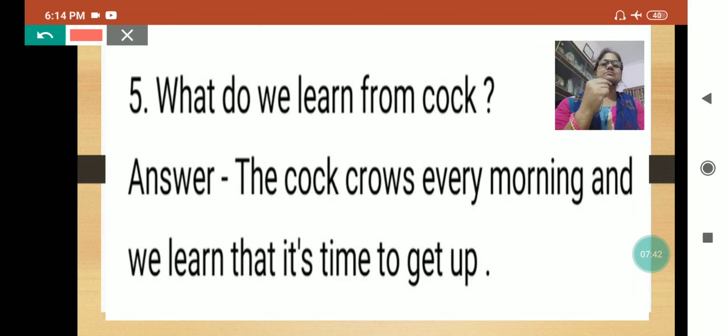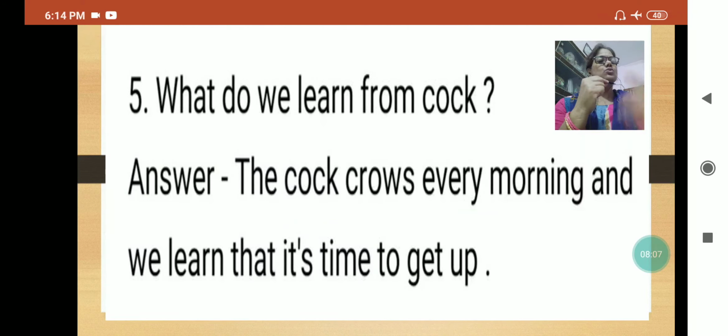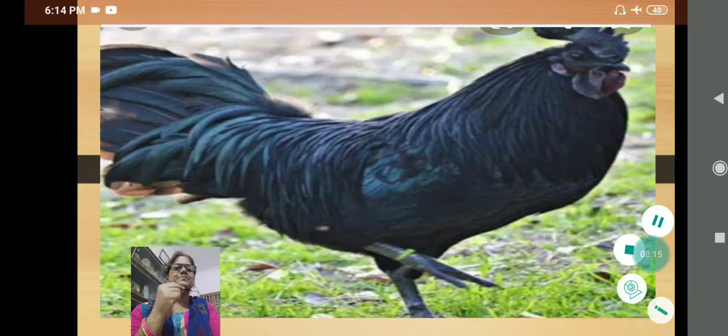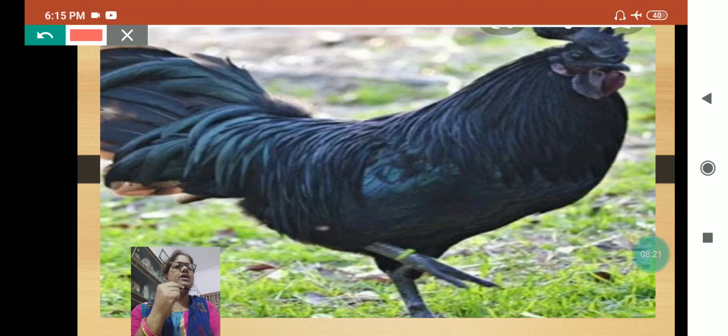So we can learn this lesson from the cock, because regularly and on time cocks crow and send us the message that it's time to get up. It depends upon us. If we are positive, we can learn this message from the cock also, to get up early in the morning and on time. See the picture of the cock. This is the picture of the cock.